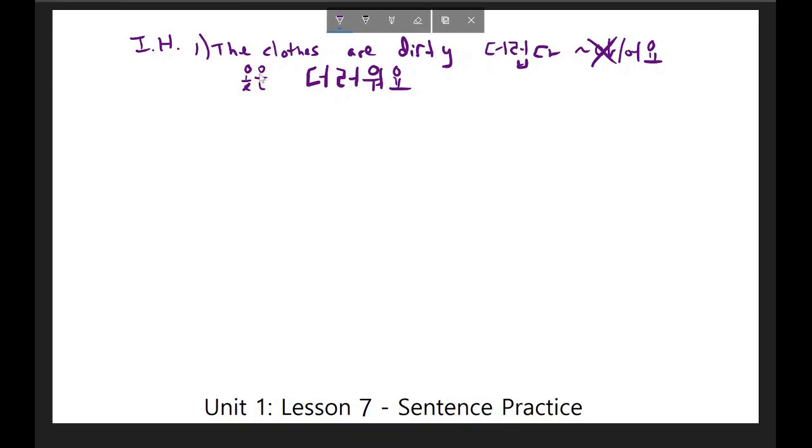I want to point out that even though I added this indicator 은 here, it would also be possible and also be very common to say 옷이 더러워요. Actually, the first time I made this lesson 7 sentence video, I got into why I would say 옷이 더러워요 compared to why I would say 옷은 더러워요.